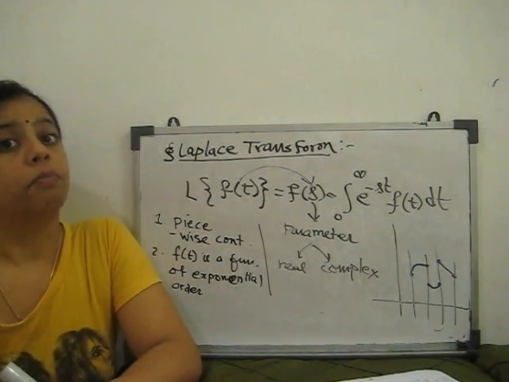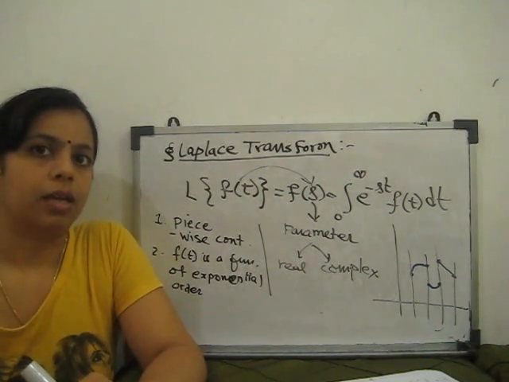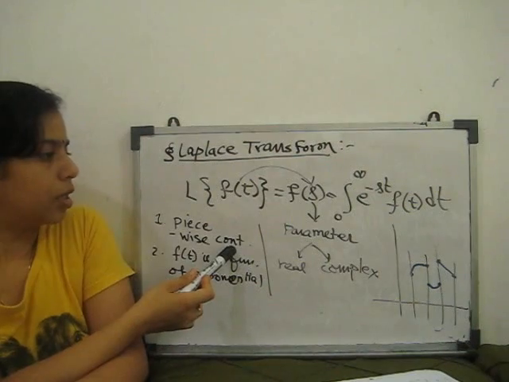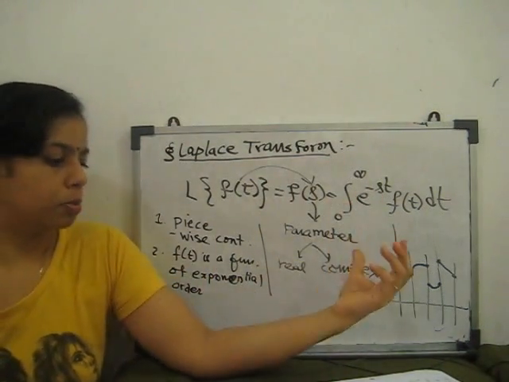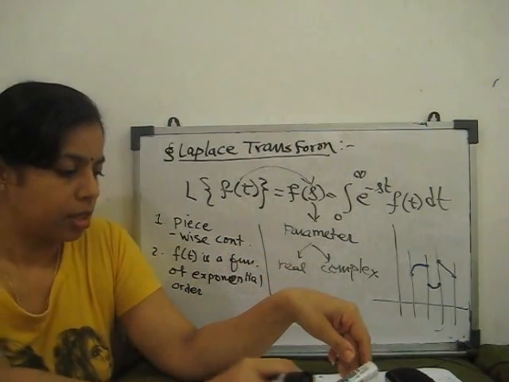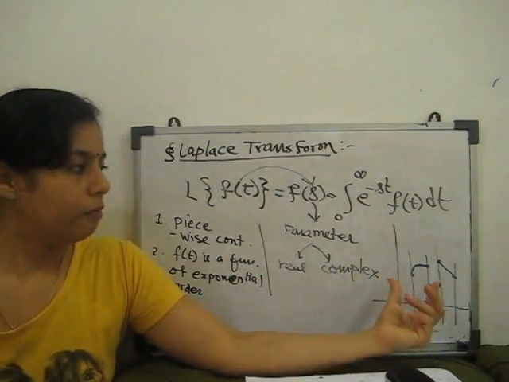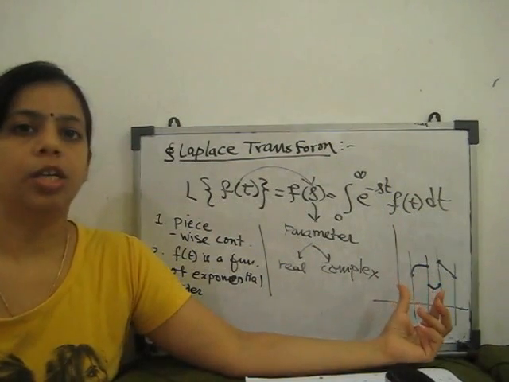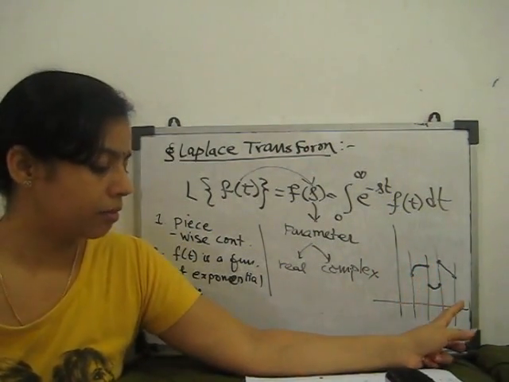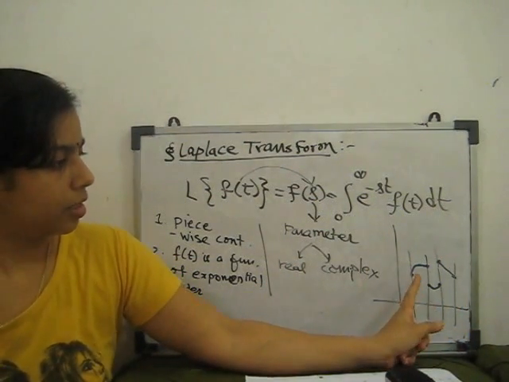And what are the conditions for any function? Can we take its Laplace transform or not? So number one, it is piecewise continuous. Piecewise continuous means a function f(t) is called piecewise continuous in the given interval if f(t) is continuous in a finite number of subintervals obtained by subdividing the given interval.